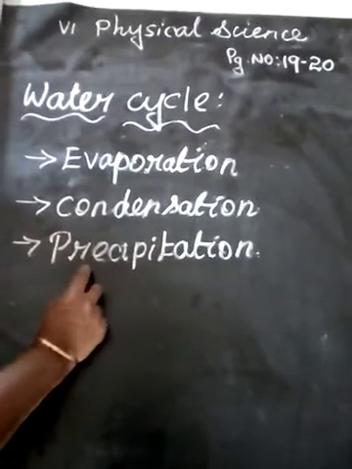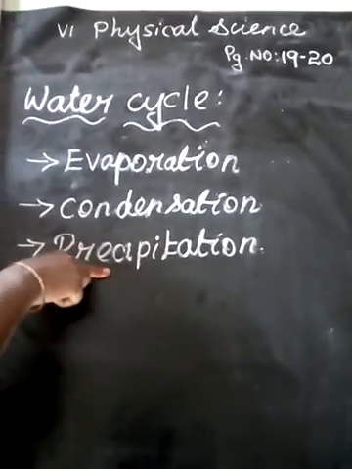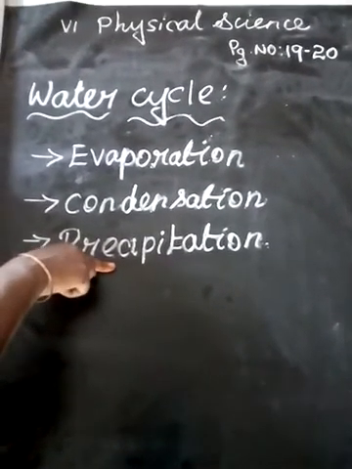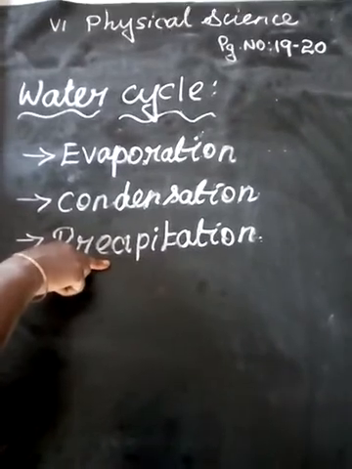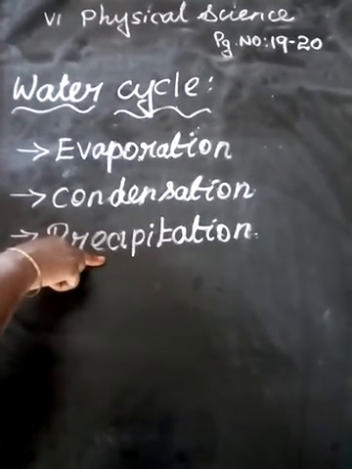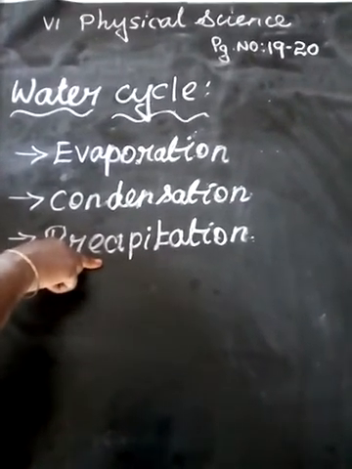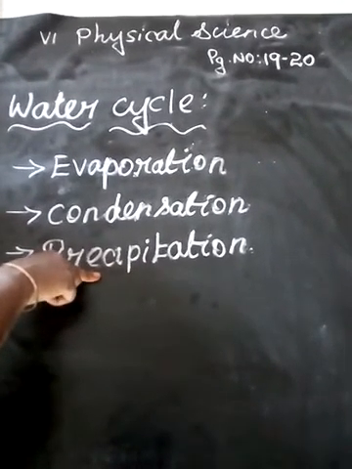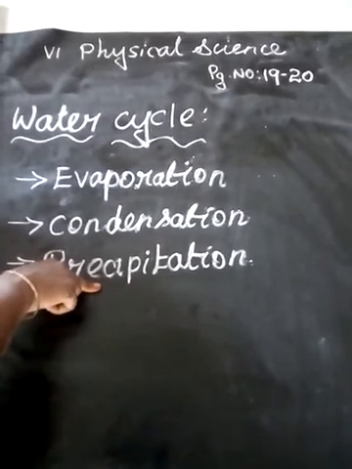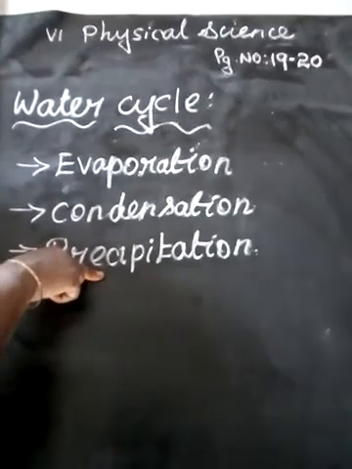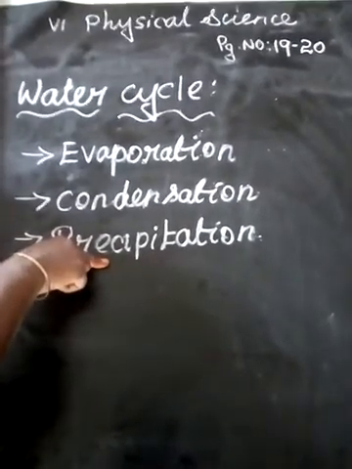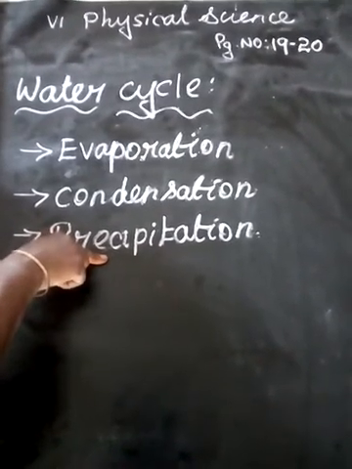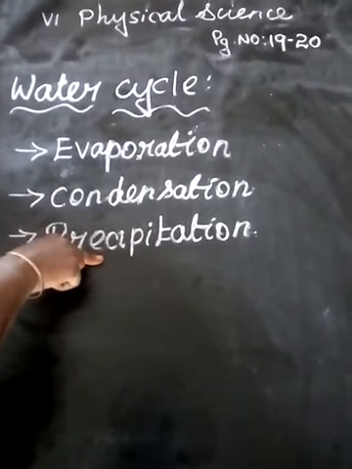Then precipitation. The water molecules are mixed with the clouds. They are very tiny particles. The millions of tiny droplets collide with one another to form larger droplets. When the clouds get cooled, that is when raindrops are formed. The small particles combine together to form a raindrop.